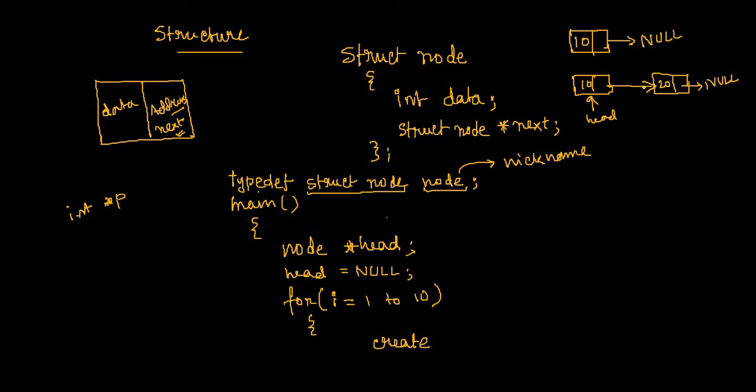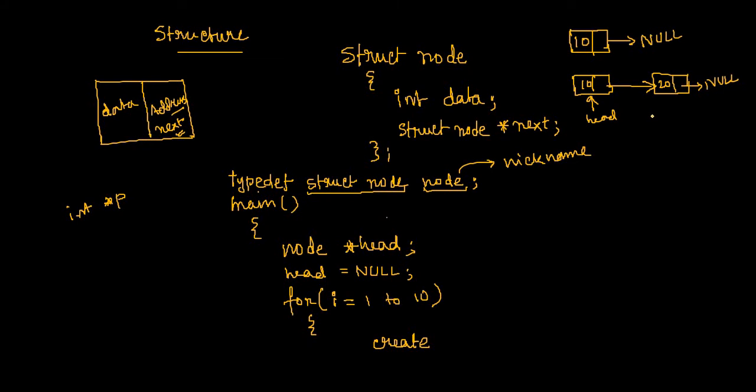But when we call the create function the second time onwards, it is not only about creating the node, but also connecting it with the previous nodes, right? So somehow you have to differentiate whether you are calling the create function the first time or the second time onwards.